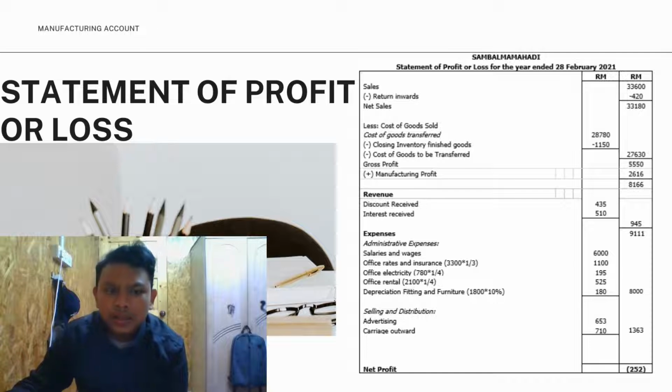The total expenses for administrative expenses is 8,000, and the total expenses for selling and distribution is 1,363. The total expenses will be minus from the total revenue. Then we got a net loss of 252 ringgit.